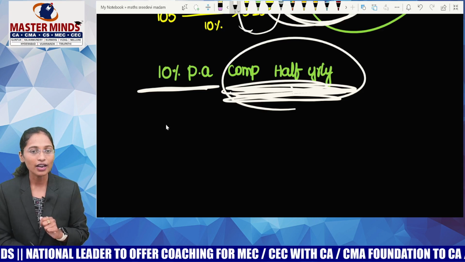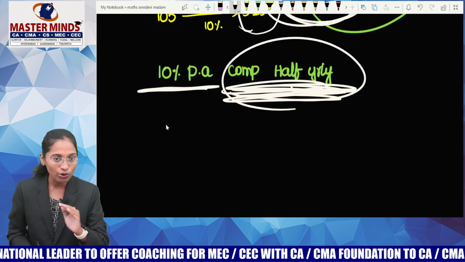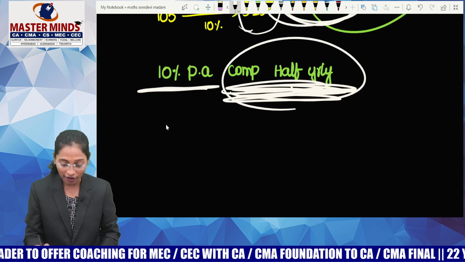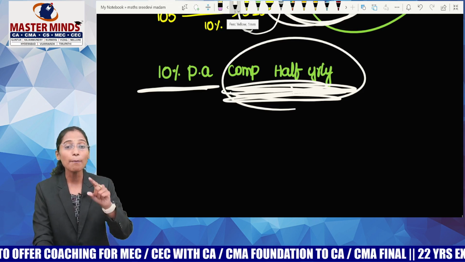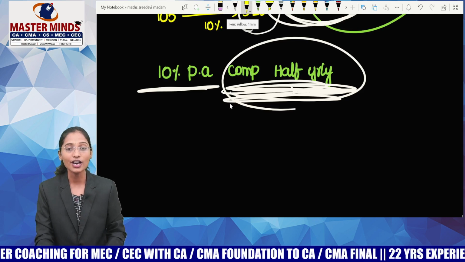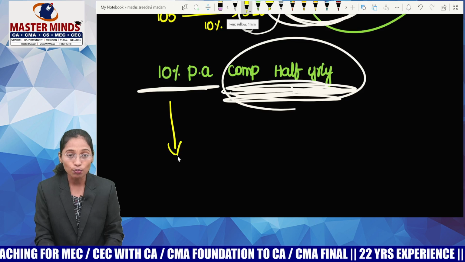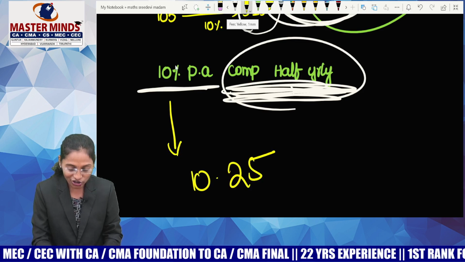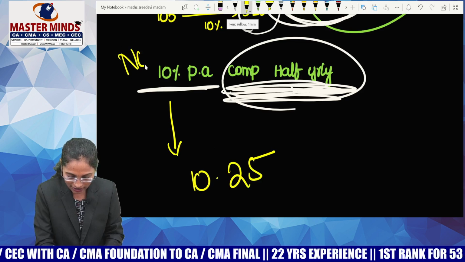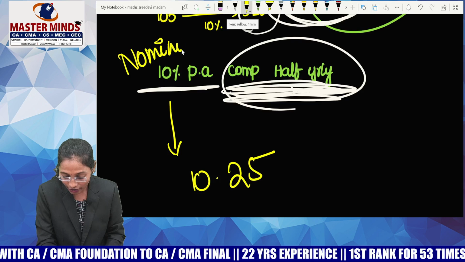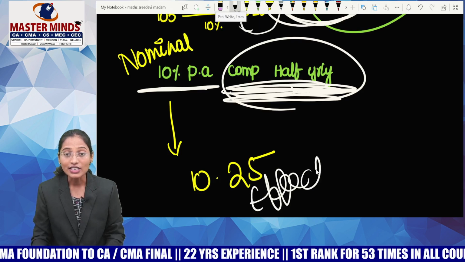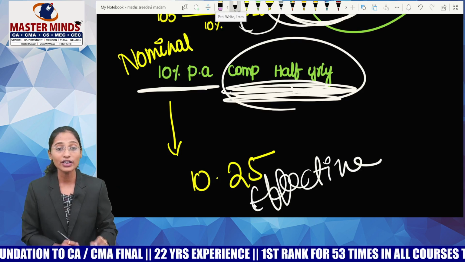Compounded half yearly. Means I promised to charge only 10% per annum, but there is an extra word. What is that extra word? Compounded half yearly. So whenever the compounding is done more than once in a year, we charge more than what we said. So the rate of interest that is actually said is called the nominal rate of interest, and the rate of interest that is actually charged is called the effective rate of interest.